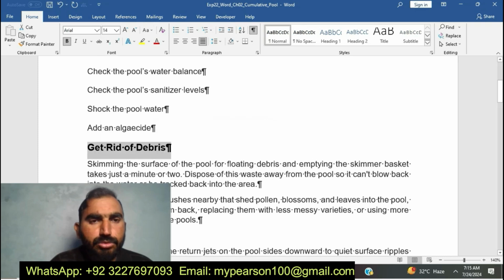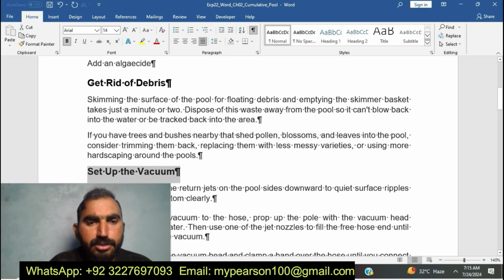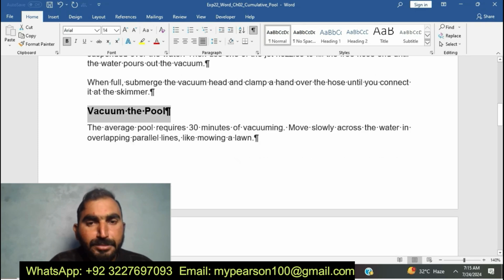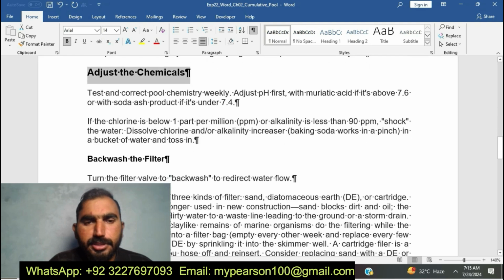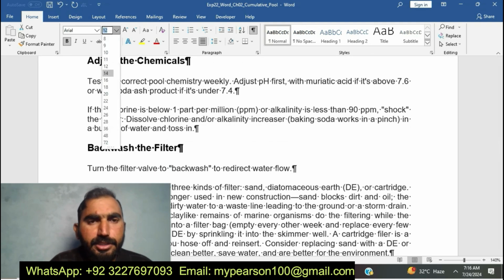You can see here I am doing step number 4 and I have changed the font size to bold and 14. Now I have selected the next heading, vacuum the pool, that's 14. Then the next heading is the chemicals, that's 14 font size. The next heading, backwash the filters, and the font size again 14.